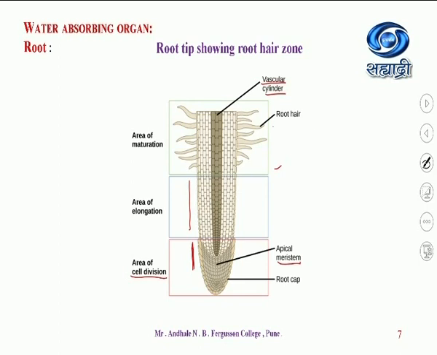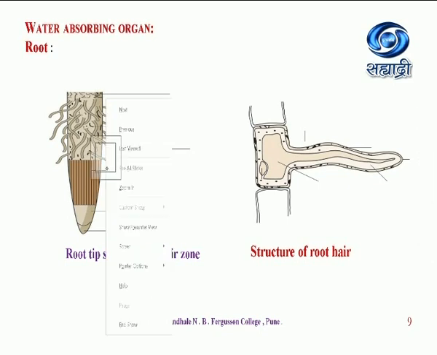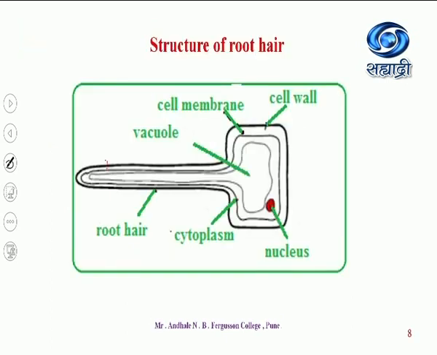These root hair are arranged in an acropetal manner. That is, the smaller or younger ones are towards the apex, and the older or mature ones are towards the base.